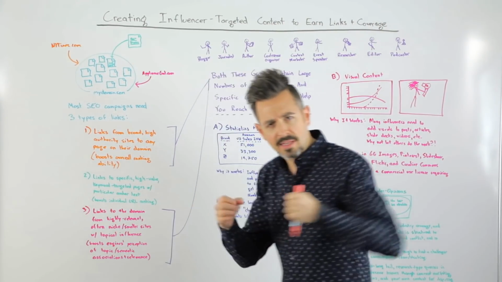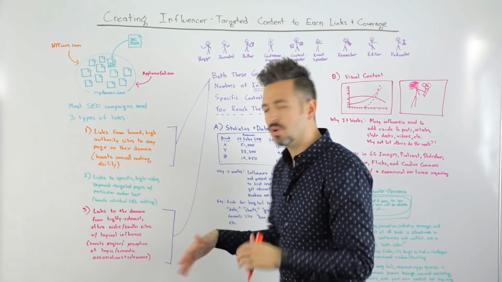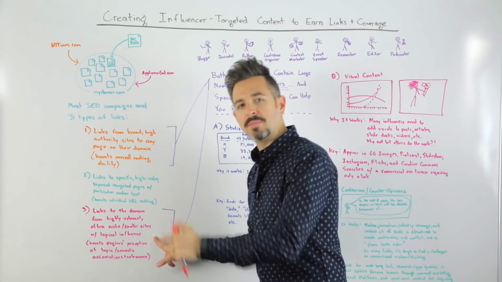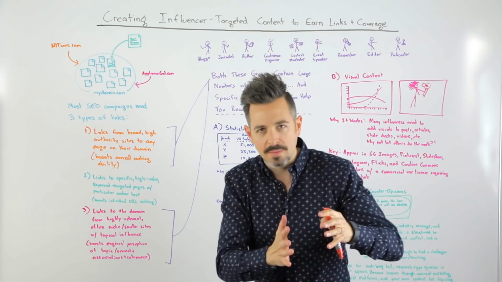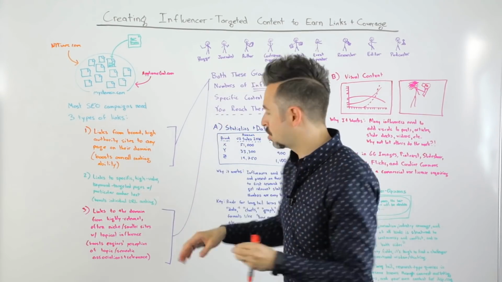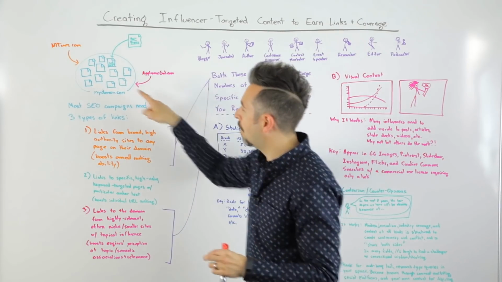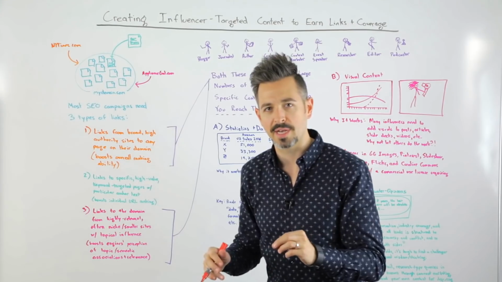And then three, I'm looking for links to my domain from other sites in my sector or niche, right? That provide some of that topical authority and influence to help tell Google and the other search engines that this is what my site is about, that I belong in this sphere of influence, that I'm semantically and topically related to words and phrases like this. So I want appliancegal.com to link to my site if I'm trying to rank in the world of hair dryers and other kinds of appliances.